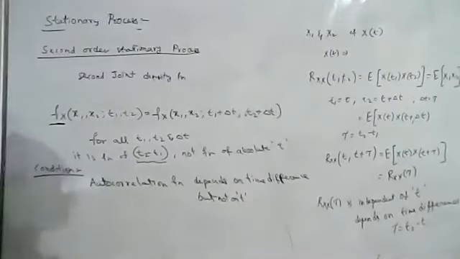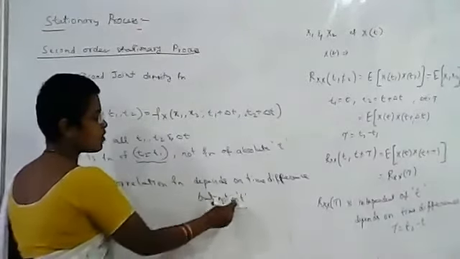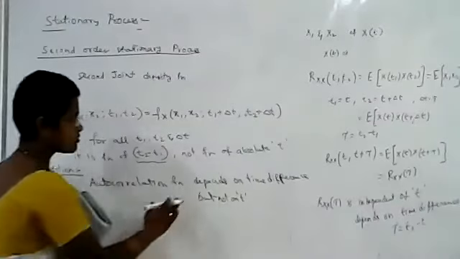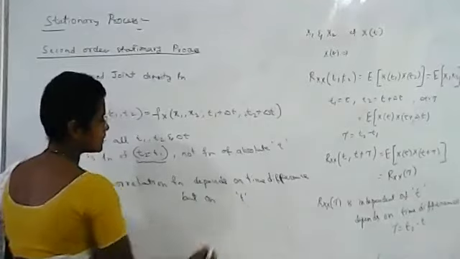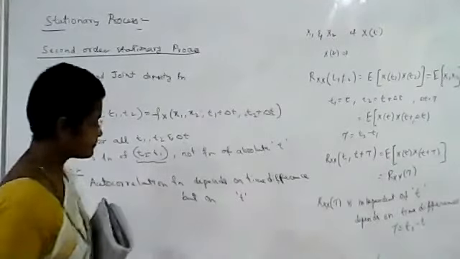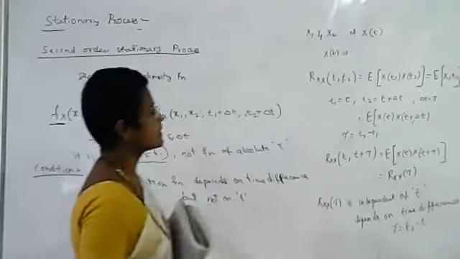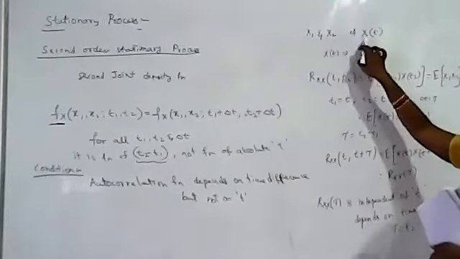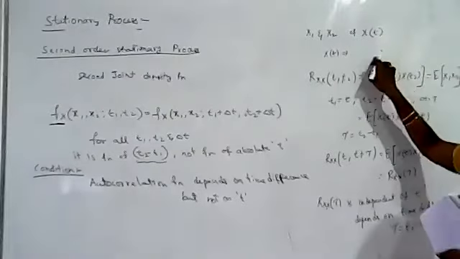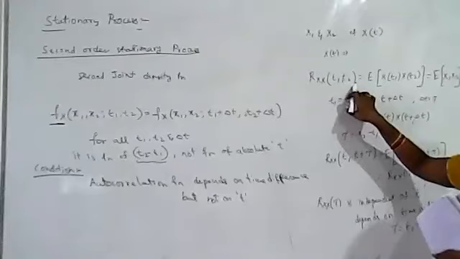Now, what is the condition for a second order stationary process? The autocorrelation function depends on time difference, but not on time t. Here we consider two random variables x1, x2 of the random process x of t. Then the autocorrelation function is given by Rx of t1, t2.